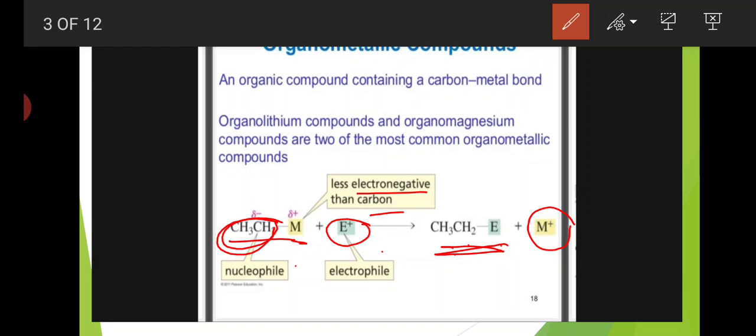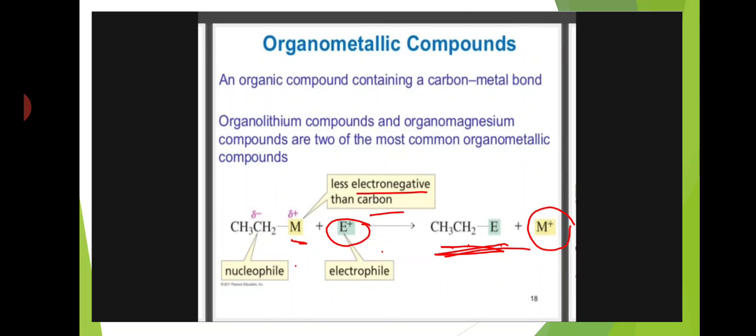In this reaction, an intermediate carbanion is formed. That carbanion attaches to the electrophile and forms this product. Here this is the organometallic compound first. From this organometallic compound, after the elimination of the metal, a carbanion is formed. Okay, this carbanion is CH3CH2 minus.